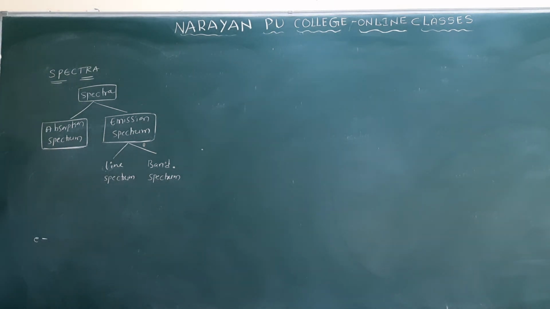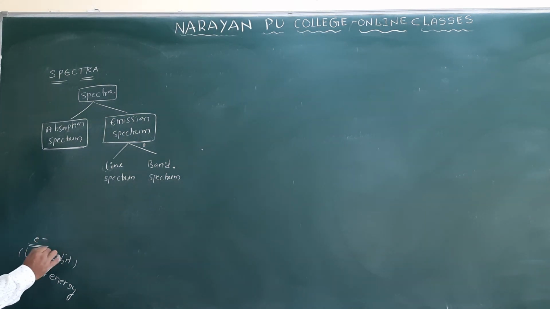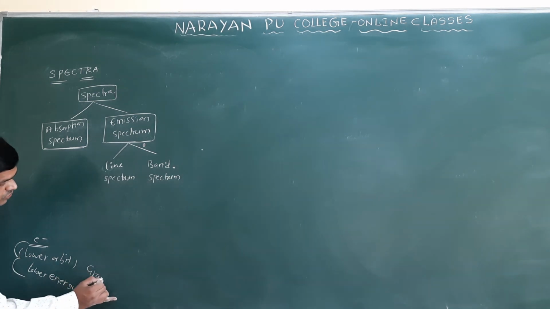Suppose an electron is there in a lower orbit, or you can say at lower energy. This is a lower orbit state, or lower energy state, also called the ground state.